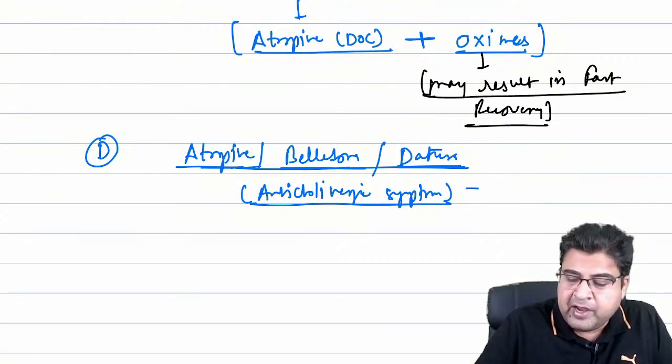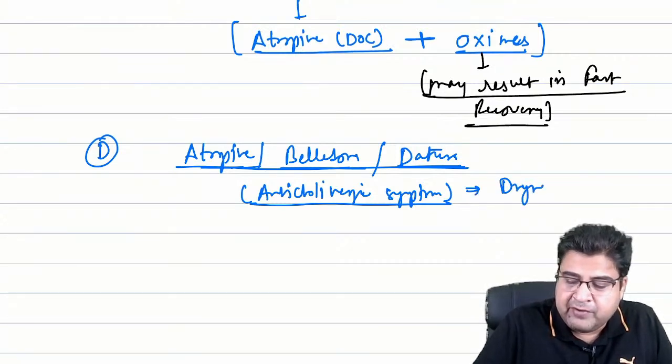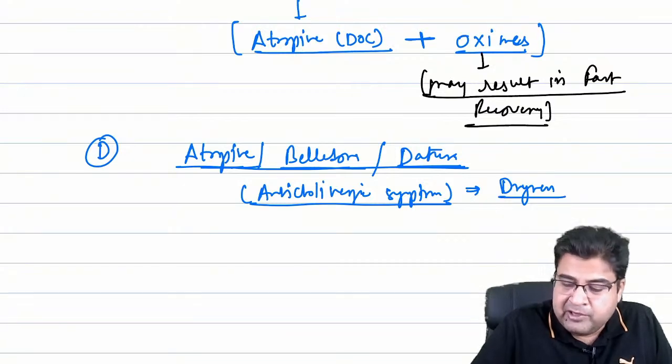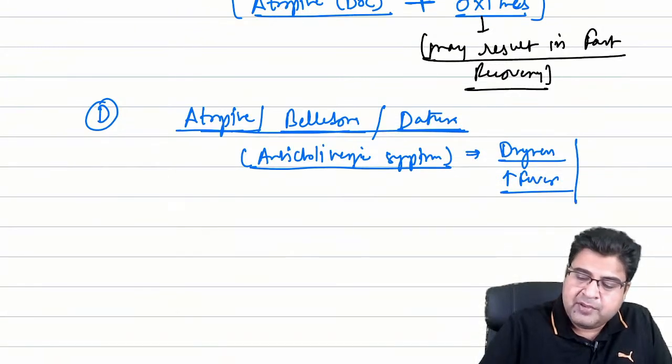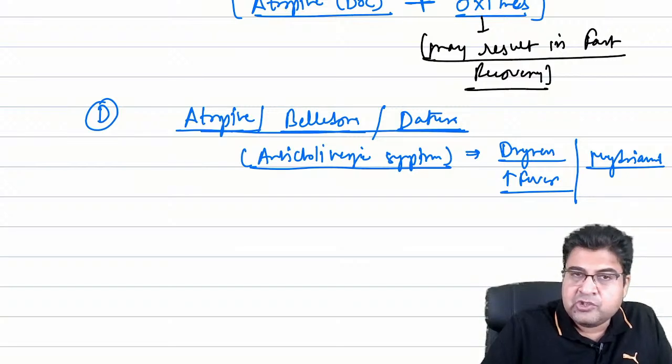The patient can have anticholinergic symptoms like dry mouth and dry eyes. The patient can have hyperthermia. The patient can have mydriasis. So these are the anticholinergic symptoms. So you have to give the antidote.